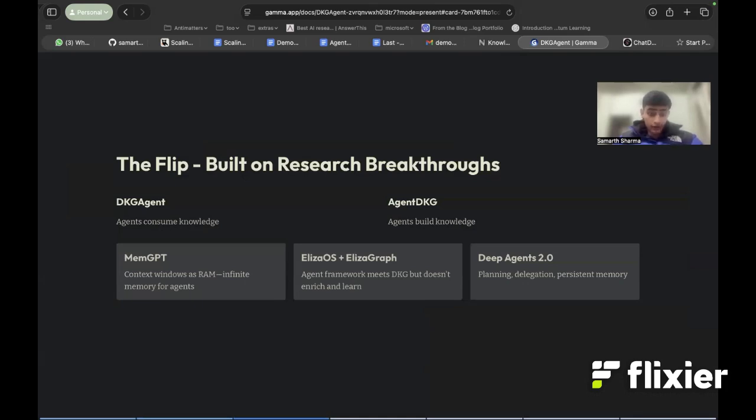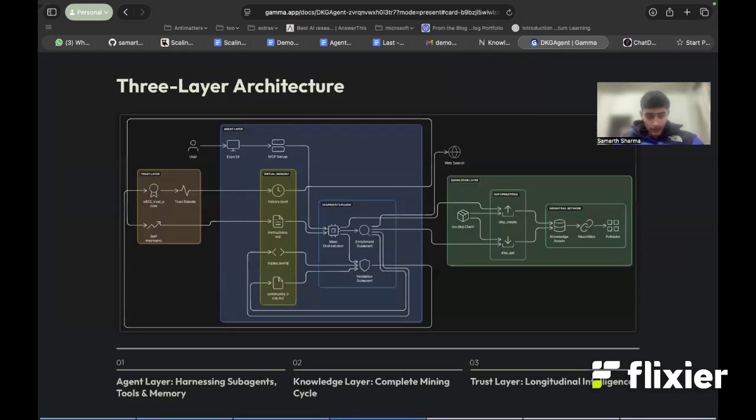And here's our contribution. We connect all of these to the DKG across the agent, knowledge, and trust layers, scaling collective intelligence with trust. And this is exactly how we are scaling trust in the age of AI. Three layers, as said, right? Agent layer: we build a deep agents plugin as a DKG add-on repository. The main orchestrator loads its own instructions from a persistent file system, which is self-improving, and then delegates to two sub-agents, which have access to web search and DKG operations.